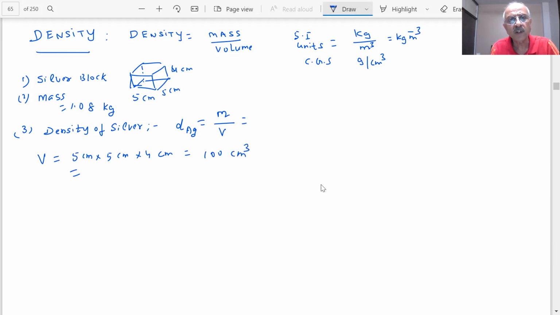Then what will be the density? What is the answer coming, students?